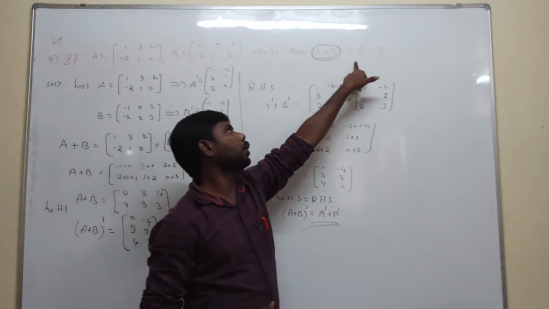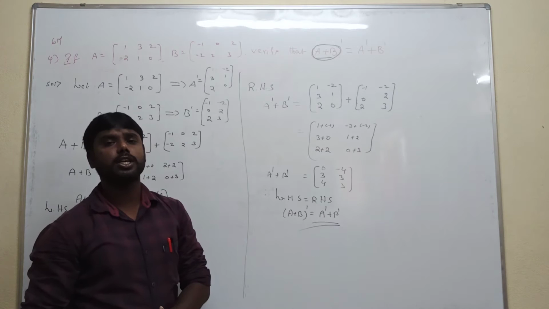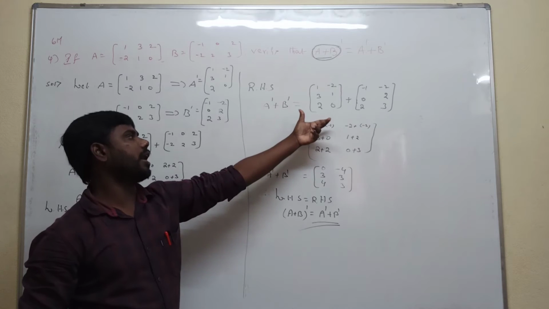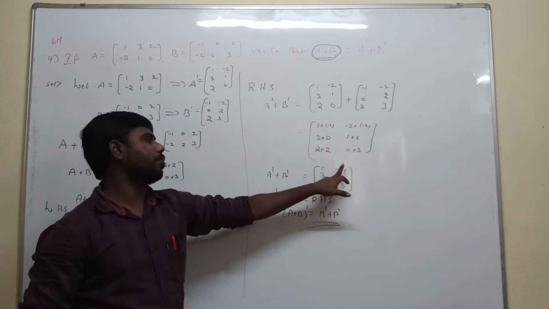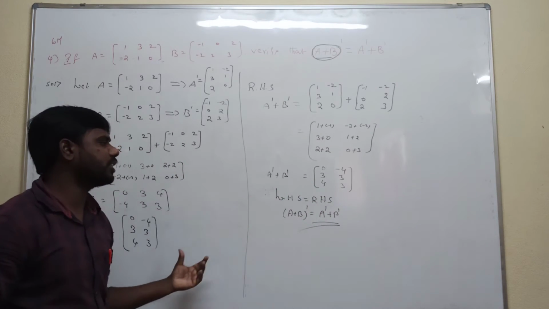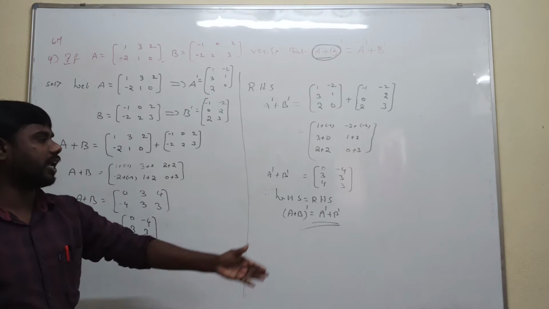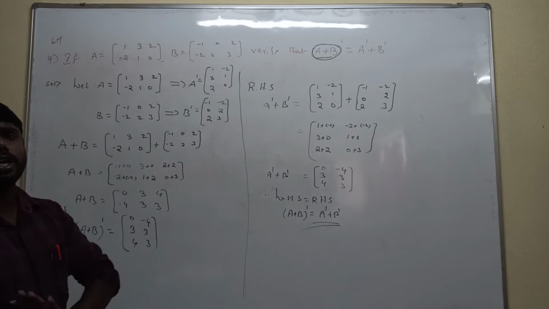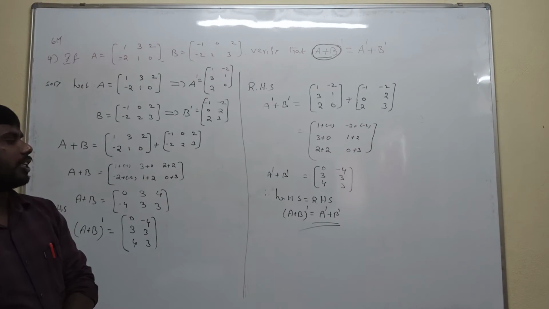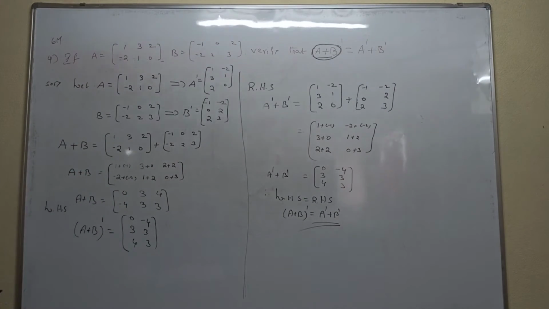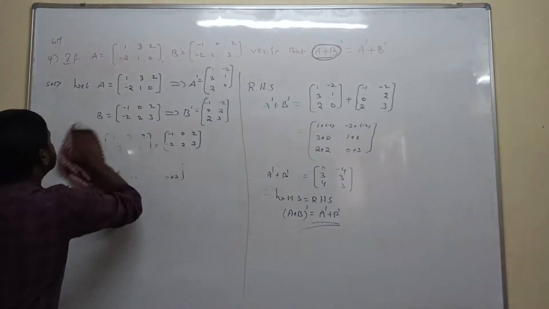Next, the RHS part: calculate A transpose plus B transpose by adding them. Finally we get the matrix 0 minus 4, 3, 3. Observe both the LHS matrix and RHS matrix. Both matrices' values are the same. Thus we write the conclusion: LHS is equal to RHS. LHS is A plus B whole transpose, and RHS is A transpose plus B transpose. This is a very important part of this first question. Is it clear? The next method is very easy, don't be confused.